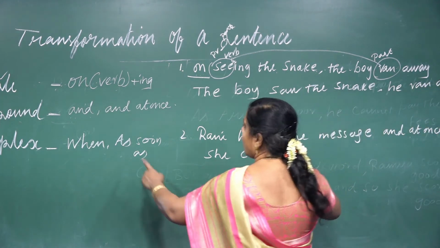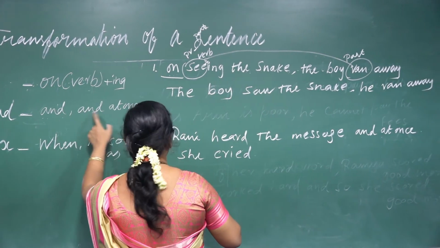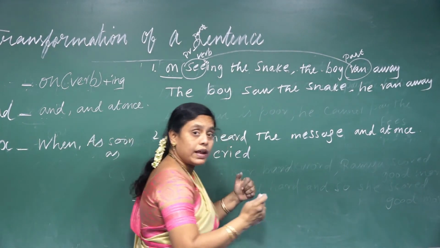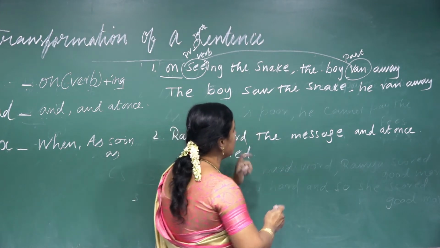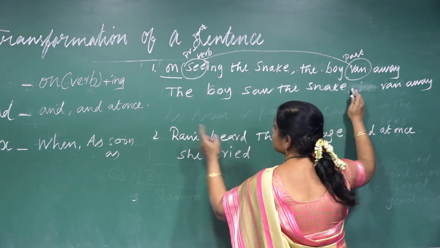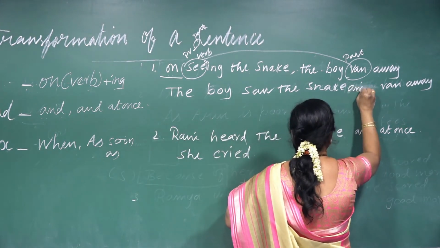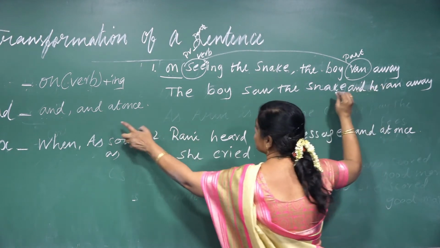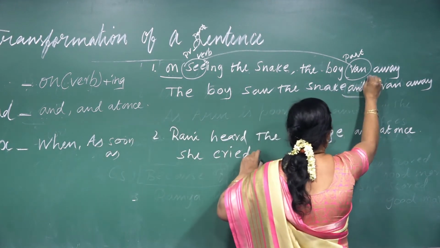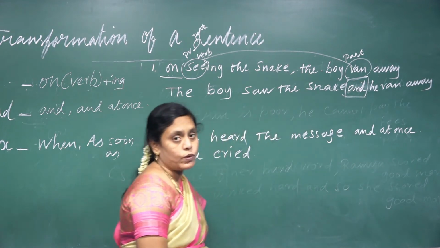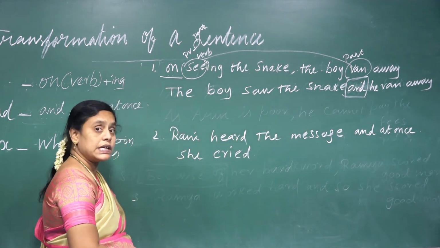So see here, and I didn't use and so, because I want to use it where I want. The boy saw the snake, and I want to use it here, and otherwise I want to use and at once. So I used the and conjunction in the compound sentence in between that. Like this only you must use it in the compound.